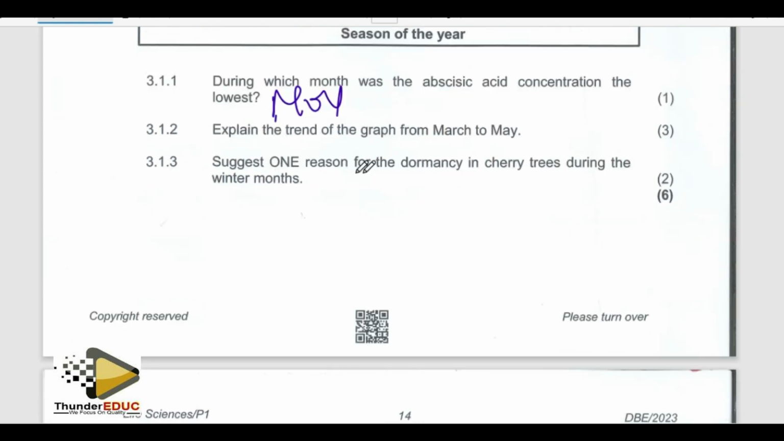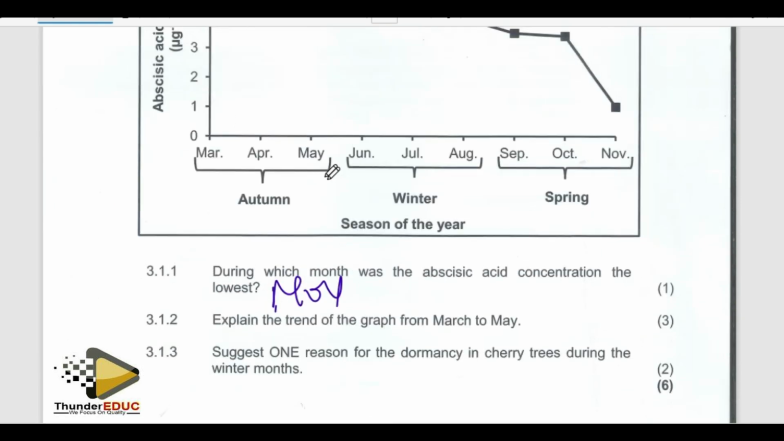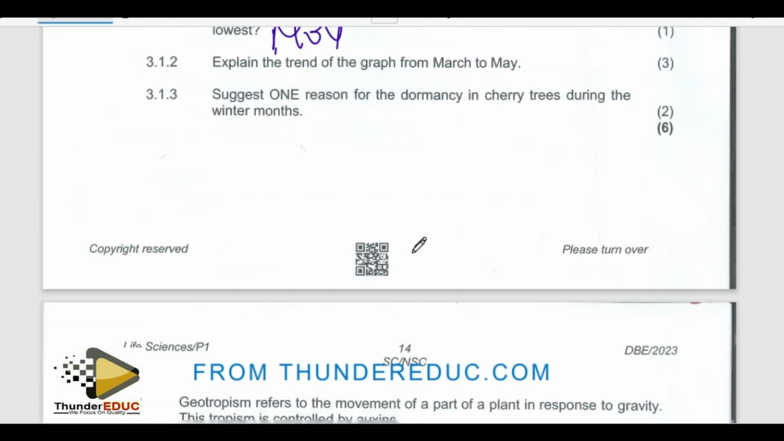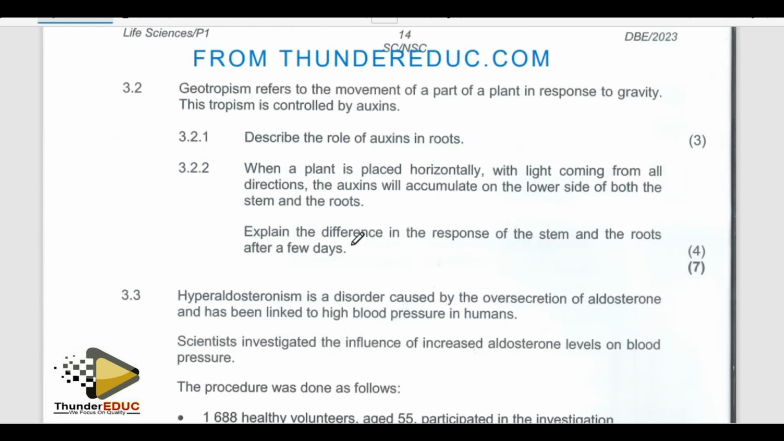Suggest one reason for dormancy in cherry trees during winter months. Why do they shed? Why do they undergo dormancy? So that it minimizes the amount of water loss to the atmosphere. Don't forget that water loss is most especially through leaves. So when you shed the leaves, it means that you are minimizing the amount of water being lost to the atmosphere during this period of dryness. Yes, the next question.